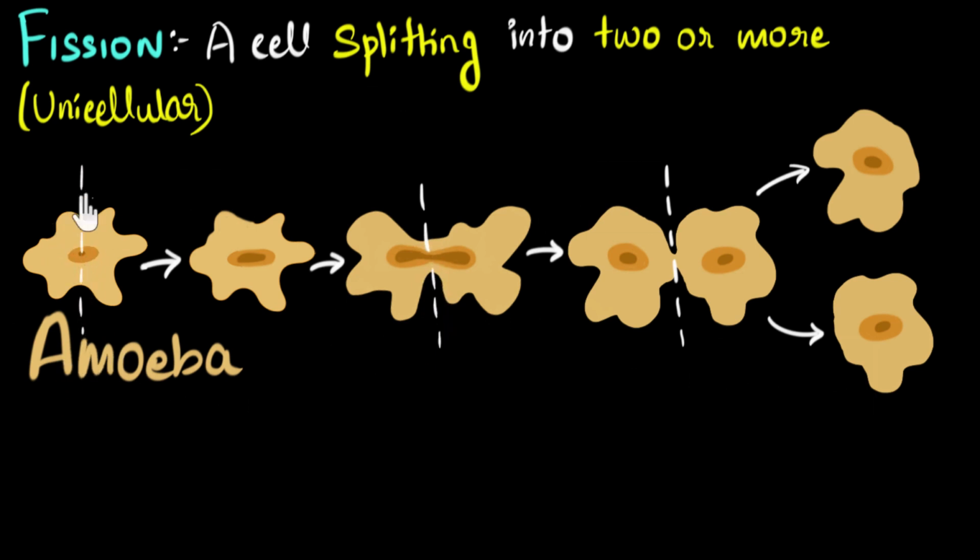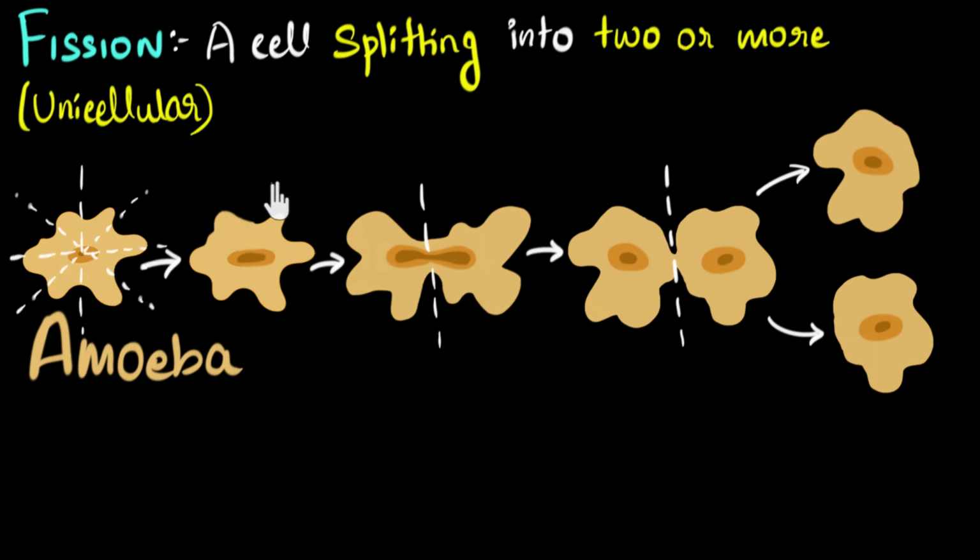Okay, now could this amoeba split along some other axis, say along this axis? The answer is yes. It could have elongated this way and finally split like this and this as well. That's also fine. It could have also split along this axis. The amoeba can also split along this axis. So when it comes to amoeba and some other unicellular organisms, we will find that they can split, or fission can happen along any particular axis. Okay, so one kind of fission is this irregular kind of fission that can happen along any axis.